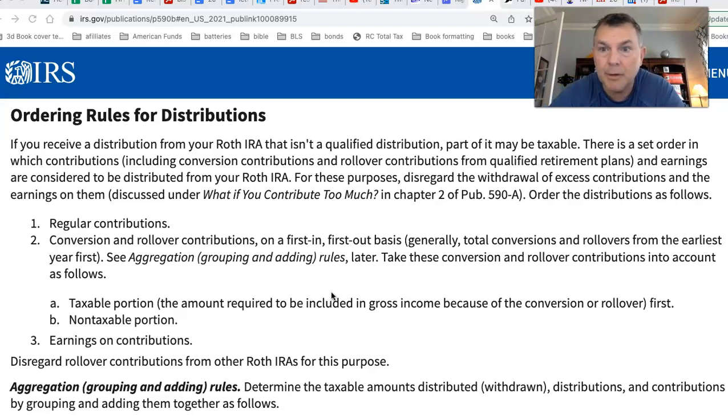We're not talking about it here, though. There's a set order in which contributions, including conversions and earnings, are considered to be distributed from your Roth IRA. We're not talking about withdrawal of excess contributions. All right. So first and foremost, your regular contributions come out first. You put $5,000 in, it's worth $6,000. You can take your $5,000 out tax and penalty free without touching the $1,000 of gains.